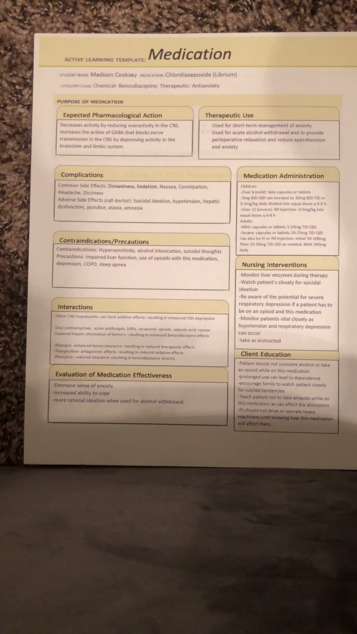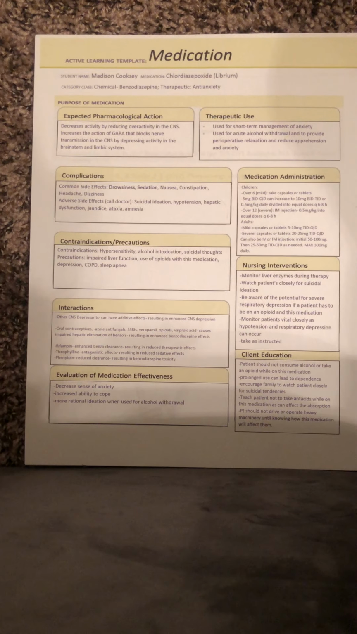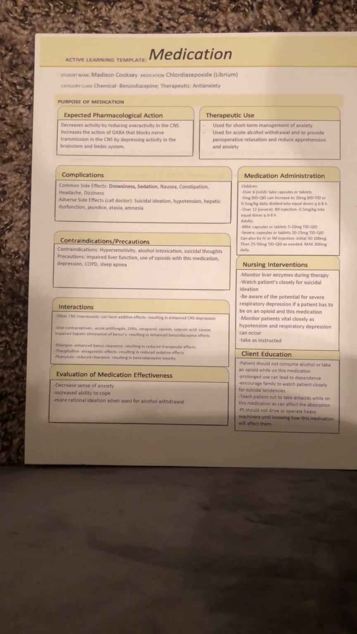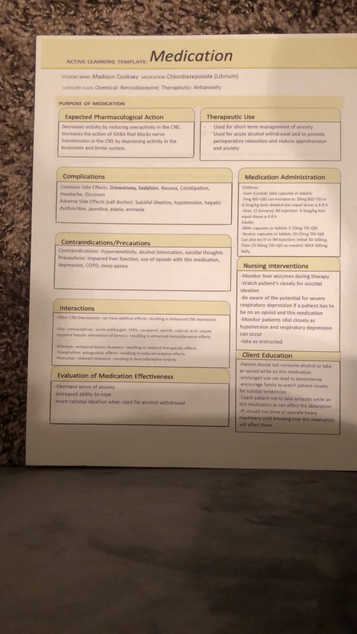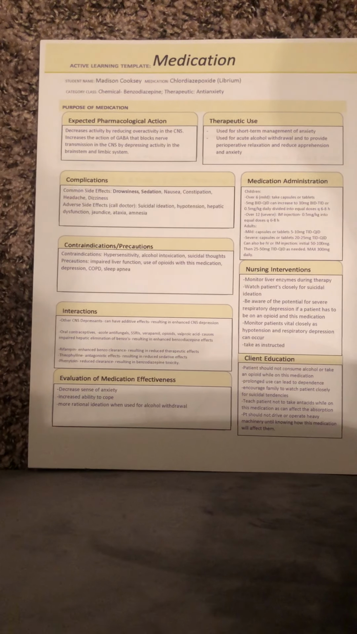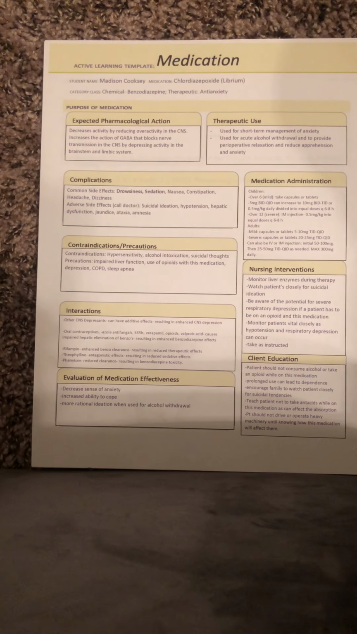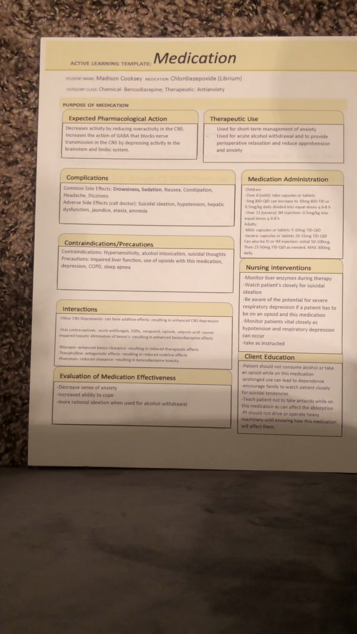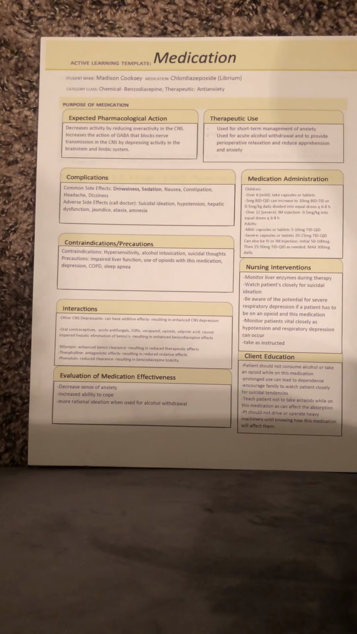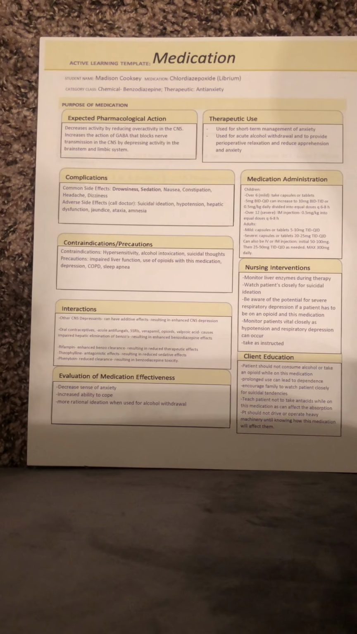Client education is that patients should not consume alcohol or take an opioid while on this medication. Prolonged use can lead to dependence, and encourage family to watch patients closely for suicidal ideation while on this medication. And teach the patient not to take antacids while on this medication, as it can affect the absorption of the Librium. And the patient should not drive or operate heavy machinery until knowing how this medication will affect them.